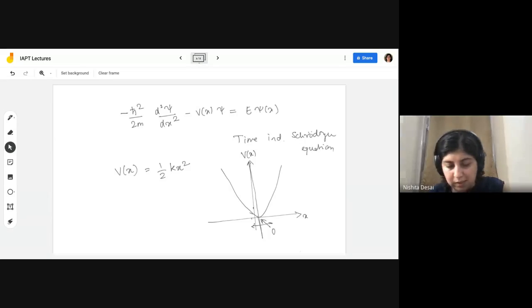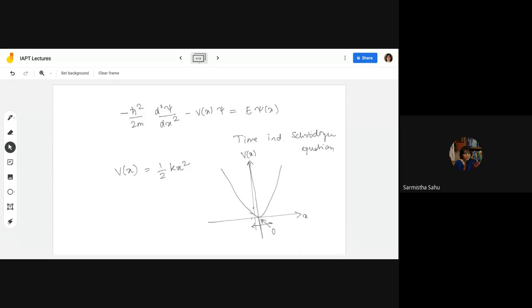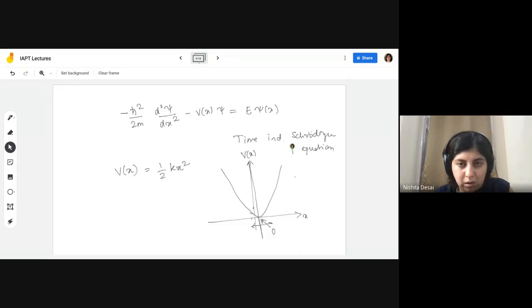Plus V. So then you have d psi v by dx, which would essentially be minus 2m by h cross squared, V of x minus E, times psi. This is what your d psi v by dx would look like.